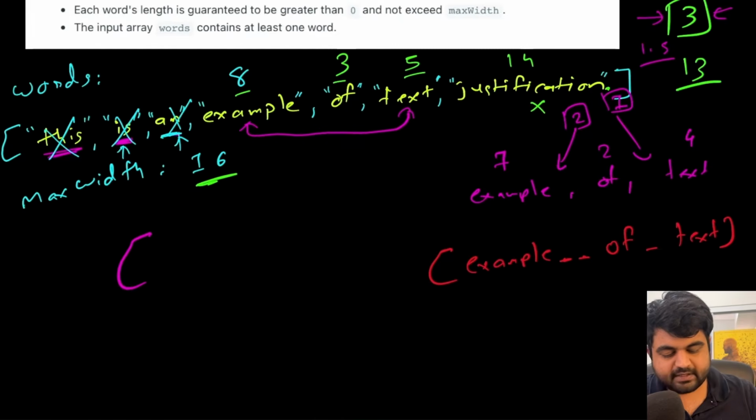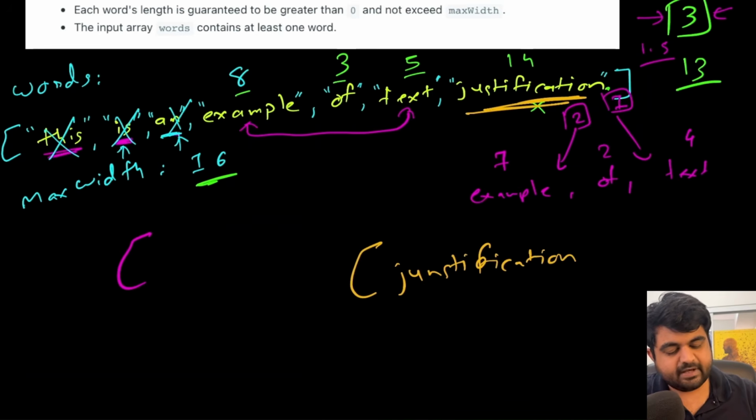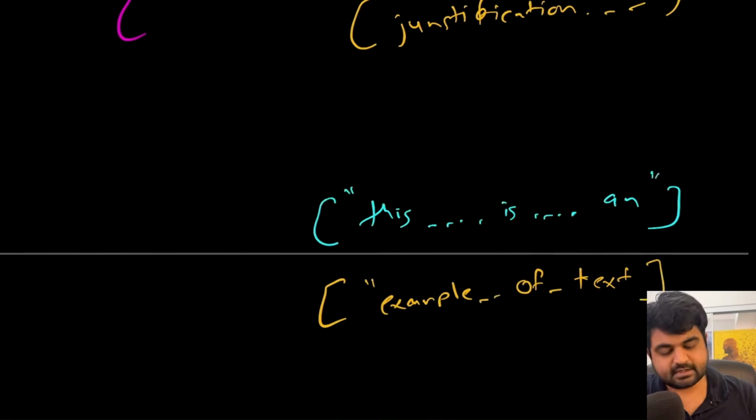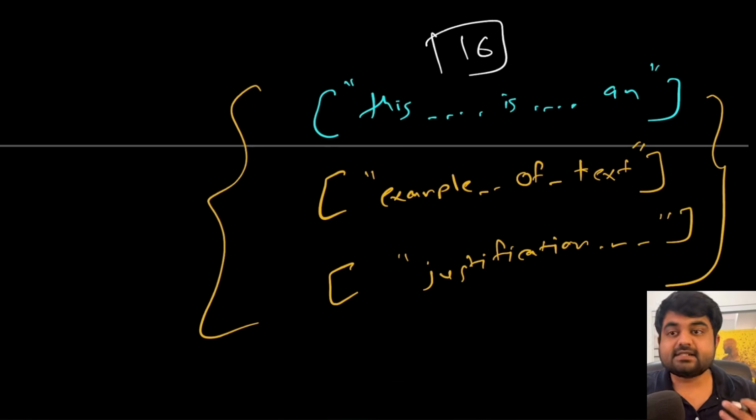Okay, and now in the end, in the last line, we are only dealing with a single word, and this word contains 14 characters. So we are going to have it justified completely on the left side. The answer is going to be quite simple: we are simply going to write the word, and to make it 16 characters, we are just going to add extra spaces, and this is going to be the answer. These are the total 3 strings that we will have to return, and this is the whole explanation of the problem.